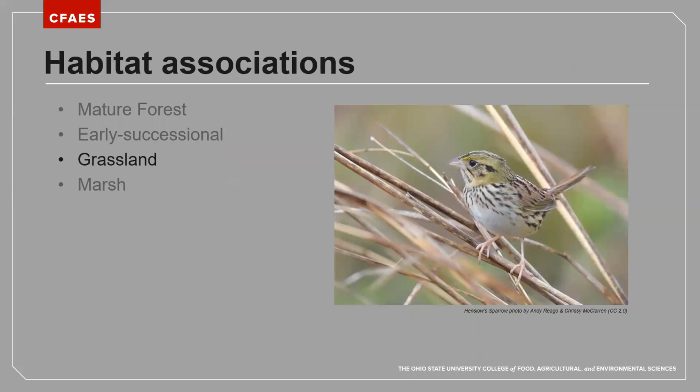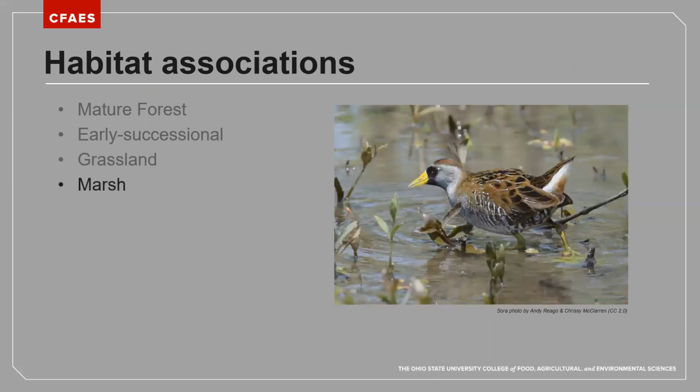The same is true for grassland species. Henslow's sparrow is one that we find throughout the state. We have several grassland species: vesper, savannah, grasshopper sparrow. We have bobolink, dickcissel. Think about the birds that you're finding in these open grassland habitats. And marsh birds. We have wetlands throughout the state of Ohio, but especially in the glaciated portion of the state and around the western Lake Erie Basin, lots of important marsh habitat for a variety of species like sora, photographed here.